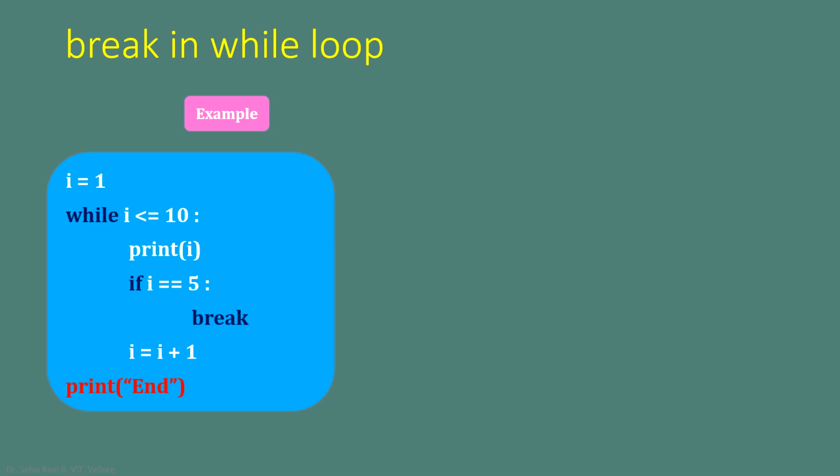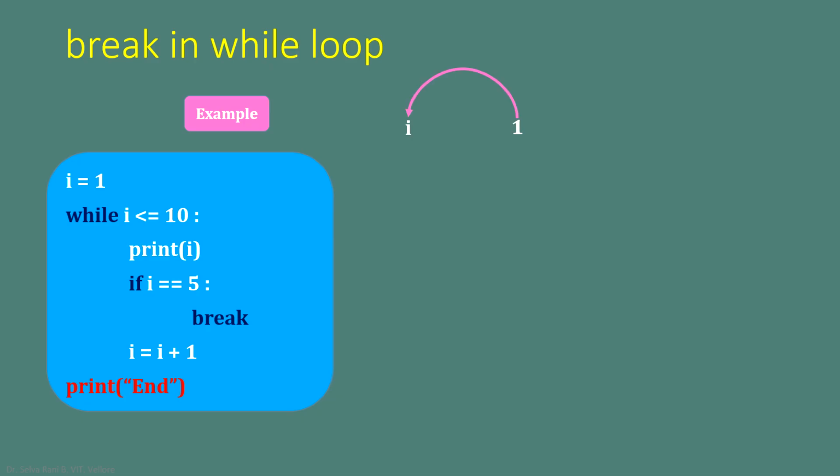Let us see the same logic with the help of a small example. Let us assume that the initial value of i is equal to 1. And we are checking the condition here, while i is less than or equal to 10. We are going to display the value of i using the print statement. And here we have an if with the condition i is equal to 5. When i is equal to 5, we need to break the loop, and so the break keyword is given. If not, the value of i is incremented by 1. And the statement which follows the while loop is a print statement with the message end.